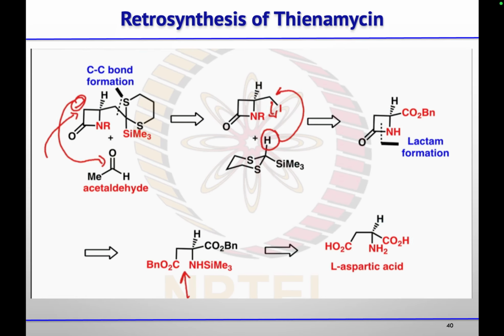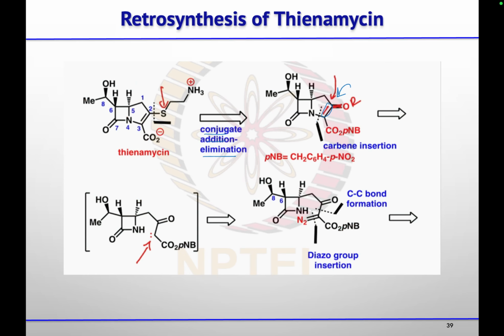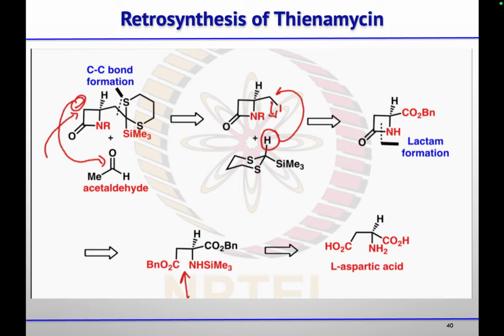Then this carbon nitrogen bond, or this five membered ring, they are preparing using carbene insertion, and that carbene you will get from the diazo compound. Then this beta keto ester could be obtained from this dithiane compound, and that side chain was introduced using acetaldehyde by doing an aldol reaction. To get this dithiane, they used the substitution reaction of this dithiane.